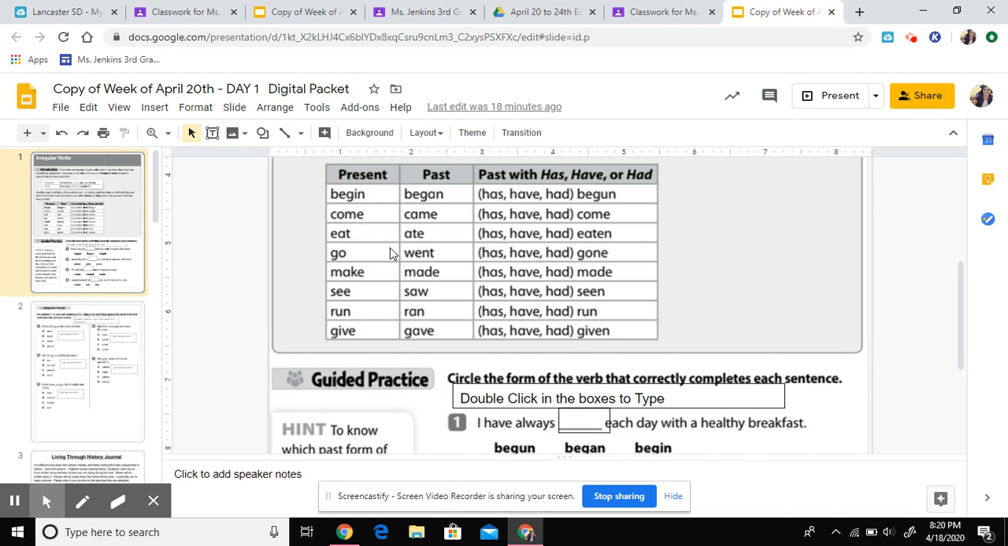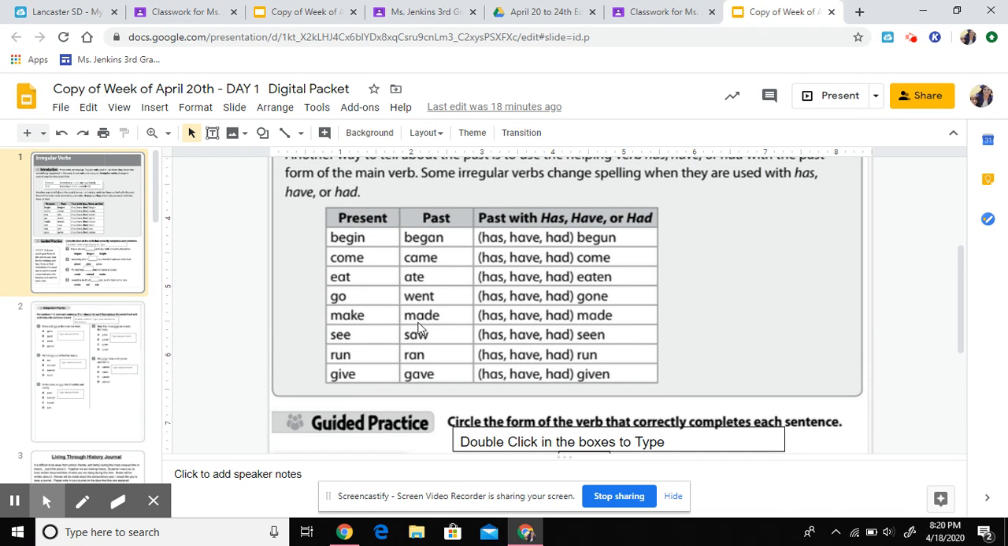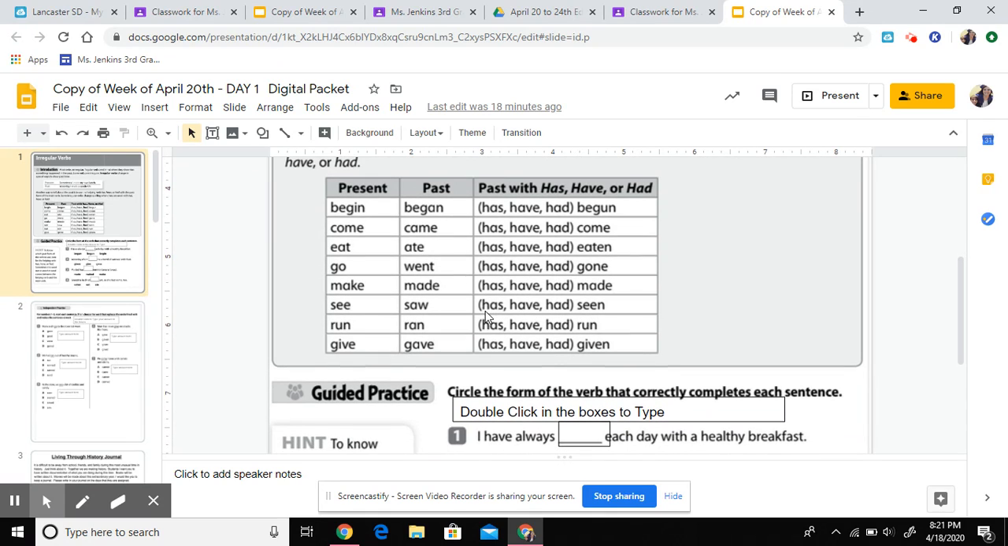Now, I scrolled up to this helpful little chart right here, and we found our word: begin, began, and begun. So if it's in the present time, which means it's happening right now, it'll be begin. If the sentence is in the past, like it happened before, it's going to be began. But if it's in the past and it has, have, or had, it'll be begun.